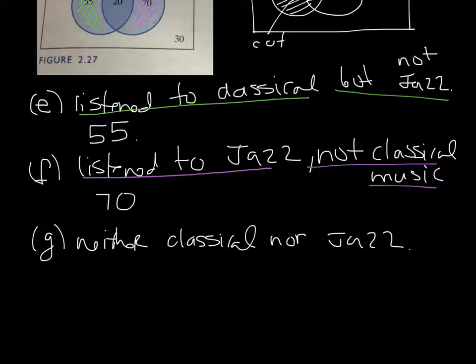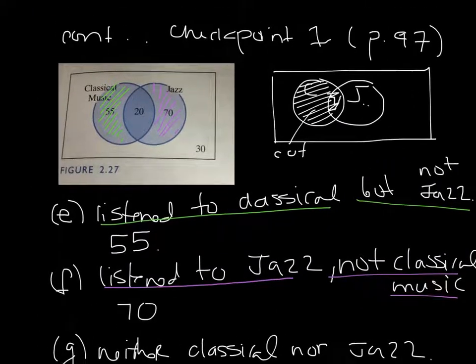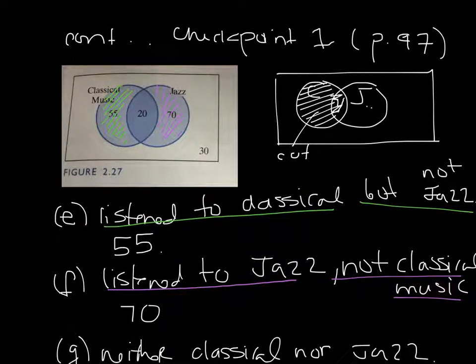How many people listen to neither? Well, that's where the universal set comes in. The universal set is everybody, people who listen to all types of music. In this specific example, we're just focusing on classical and jazz. But what about these 30?